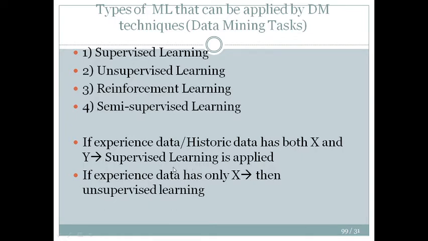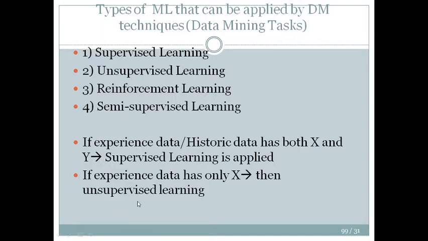When we talk about supervised learning, we say that if you have both X and Y, then you are using a supervised learning technique. And if you only have X and you don't know about Y, you are using unsupervised learning.